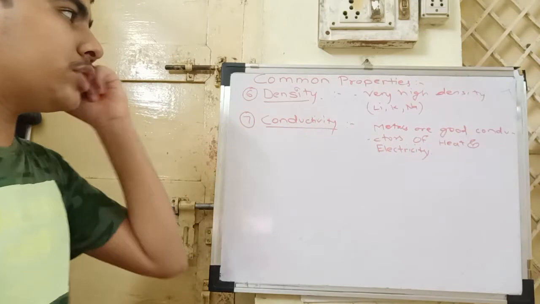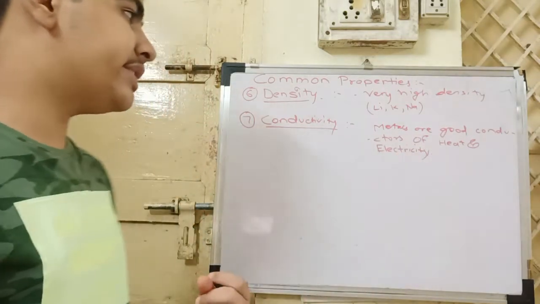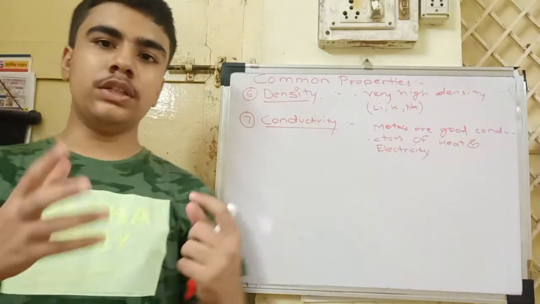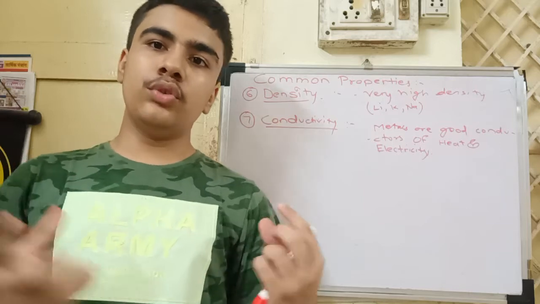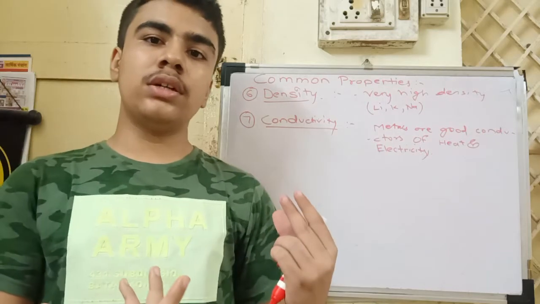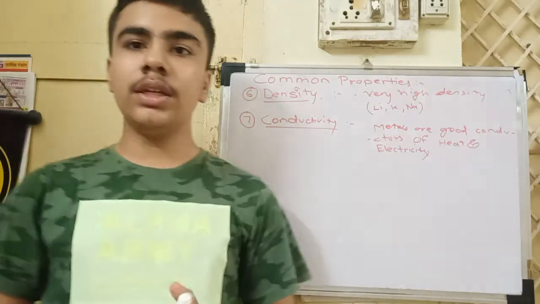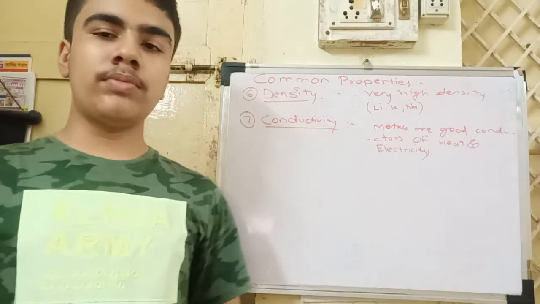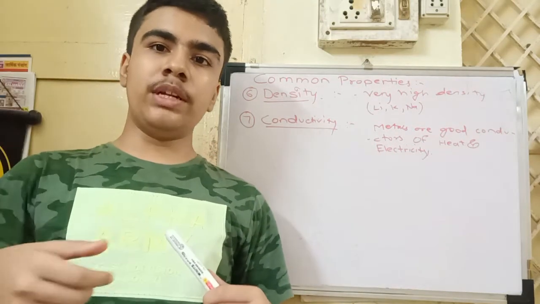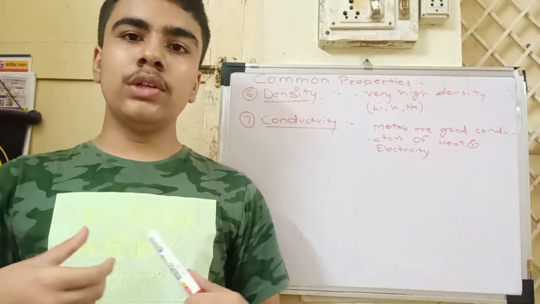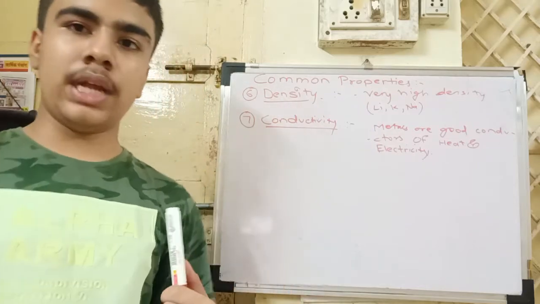They are very good conductors of heat and electricity. So we see that when we use a pan, the pan is made of metal, any metal. It can be iron, aluminium, German silver, any, but its handle is made of wood or some fiber, so that it will not harm our hand when we are cooking.